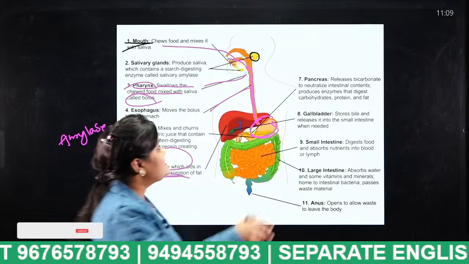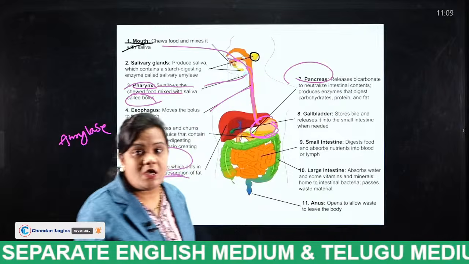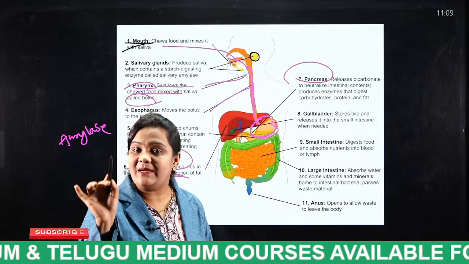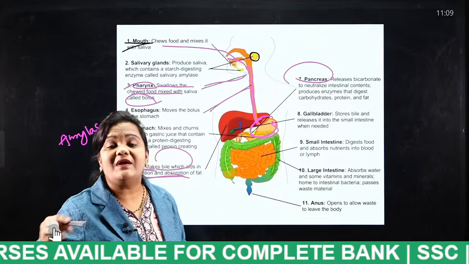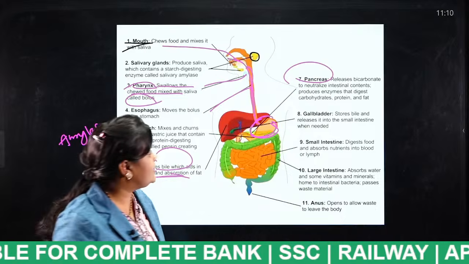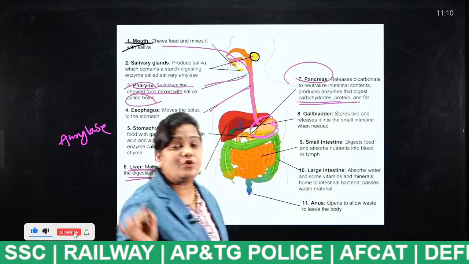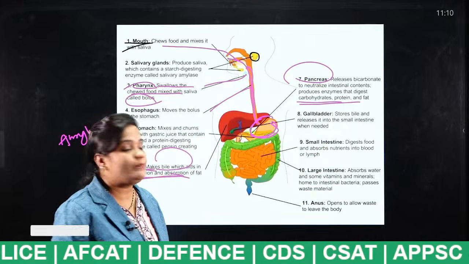Next comes the pancreas. The pancreas releases pancreatic juice. The pancreas is also an accessory organ. It is not part of the alimentary canal. It releases pancreatic juice, which digests carbohydrates, proteins and fats. Each and every point is very, very important, students.